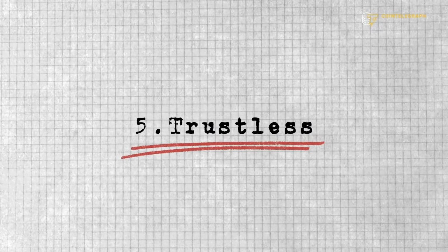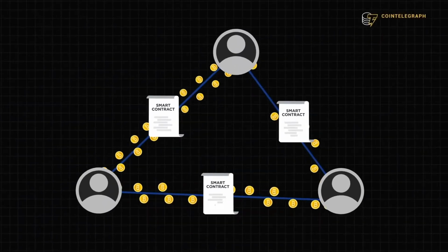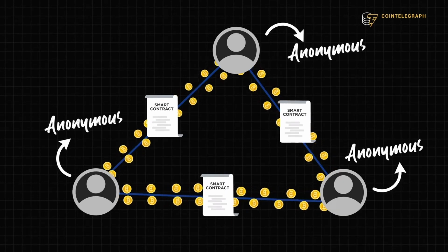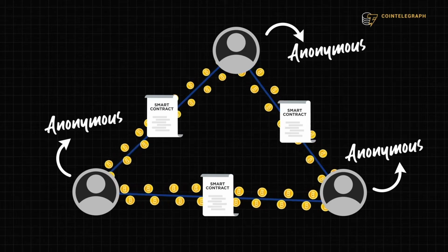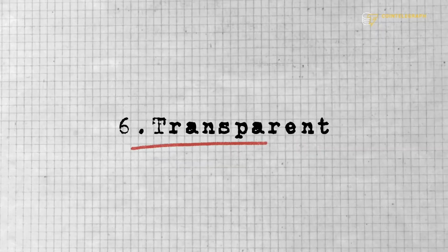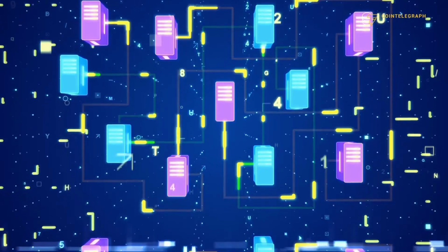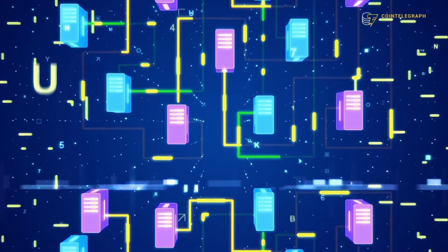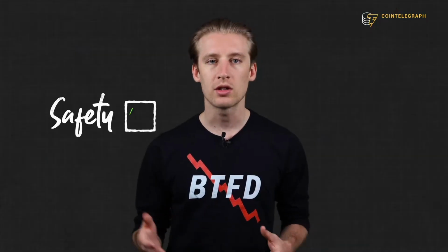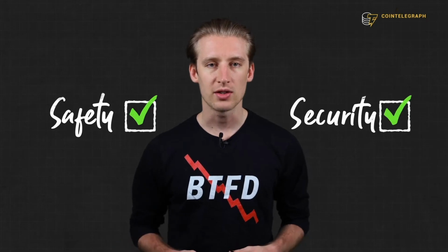Trustless. If you want to interact with someone else through a smart contract, you don't have to know who they are. You don't even have to trust them. And it doesn't matter because you know that the code and the blockchain technology ensure that the interaction happens and is accurate. Transparent. You can see the code for the smart contracts. If the blockchain is public, then the contracts will be too. This makes it much easier to check the safety and security of the contract.